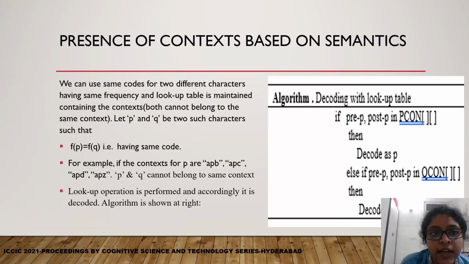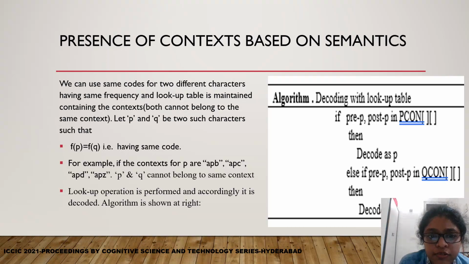Now, a very important characteristic of Huffman trees is that we can use them to represent context based on semantics. Huffman trees encode characters on the basis of their frequencies. Now we can have two different characters with the same frequency, so we can use the same code for both of them. But how will we decode them?